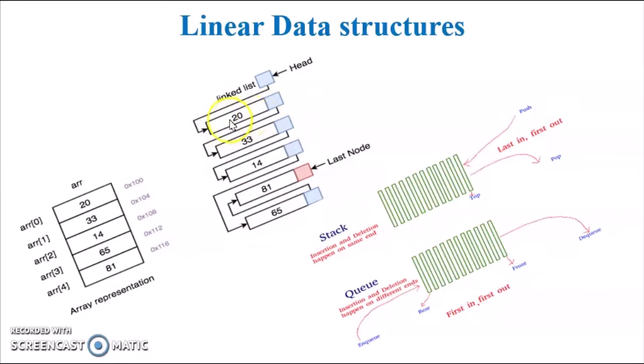Each node has two parts, data part and link part. The data part holds the data value and the link part holds the link of the next data, which means it has the address of the next set of data. Similarly, each node has two parts, data and link part, which point to the next address. If a particular node is the end node, then the link part is going to be null. It doesn't have any value, which means that the data structure ends at that particular node.